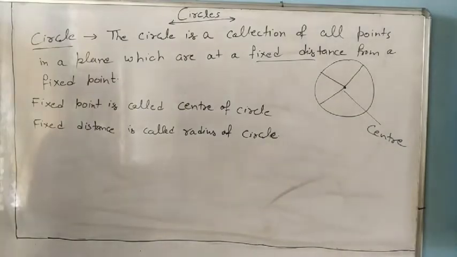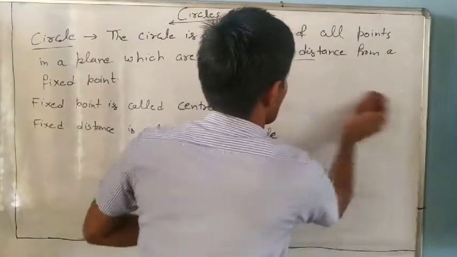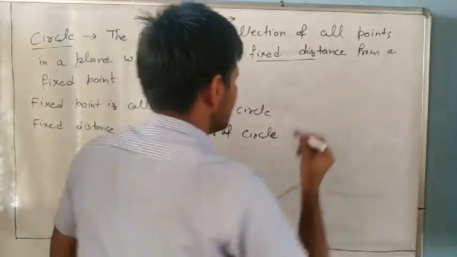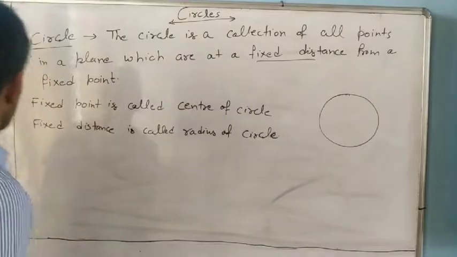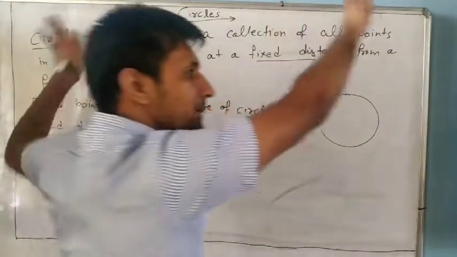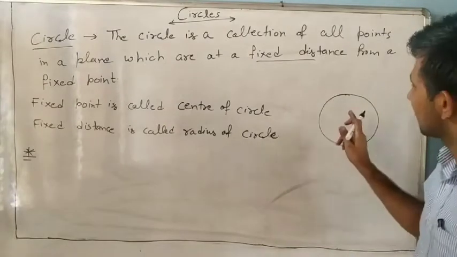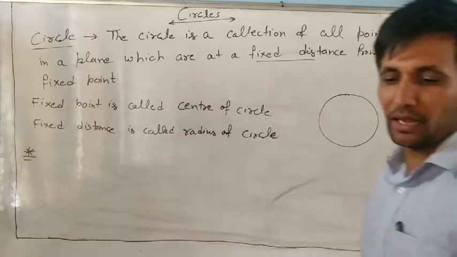Now tell me, it is a circle. Now I am making it here. You know this board is a plane. So tell me, a circle divides the plane into how many parts?